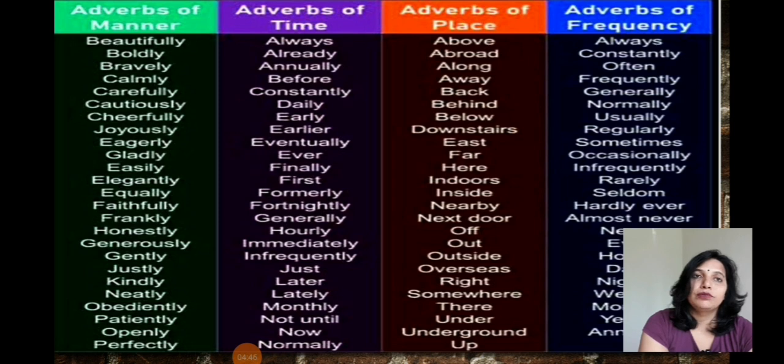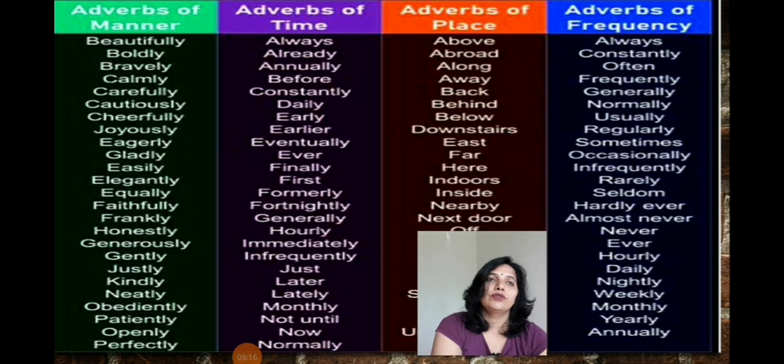Now adverb of place: abroad, along, away, back, behind, below, downstairs, upstairs, east, far, here, indoors, outside, inside, nearby, next door, off, out, overseas, somewhere, there, under, underground, up. All these are like that.